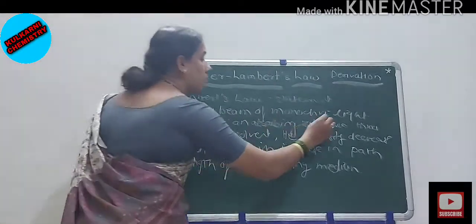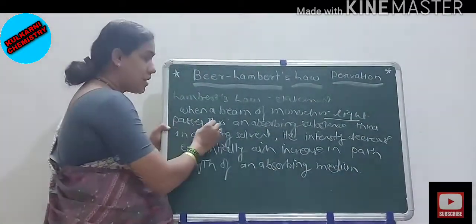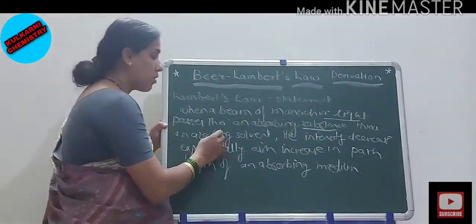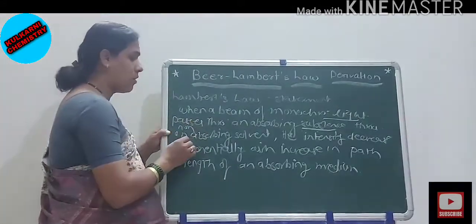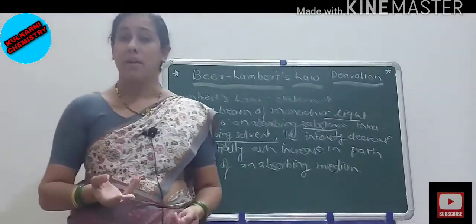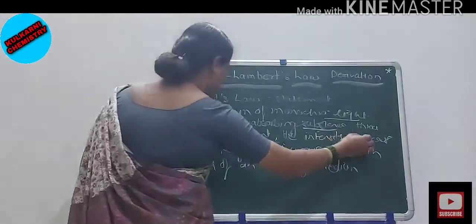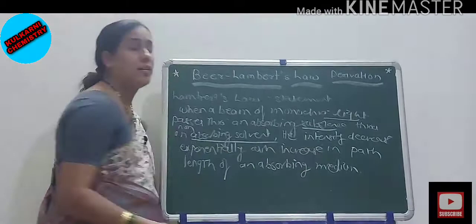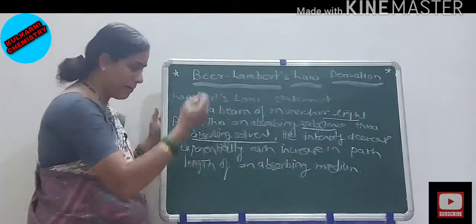Again I will repeat this. When a beam of monochromatic light, that is of UV radiations, passes through an absorbing substance, through a non-absorbing solvent, at that time the intensity of transmitted light decreases, and that decrease in intensity of transmitted light is exponential with increase in path length of the absorbing medium.